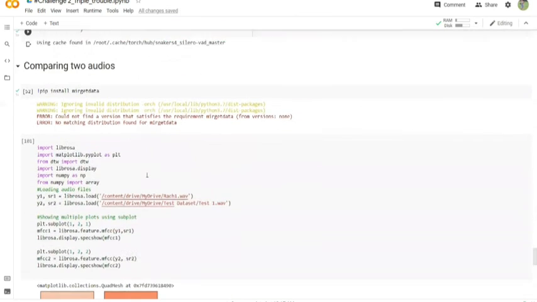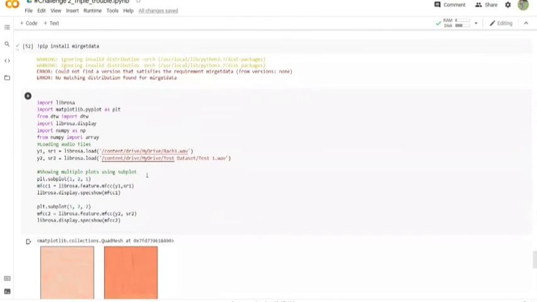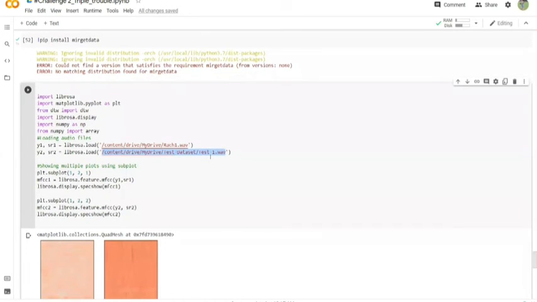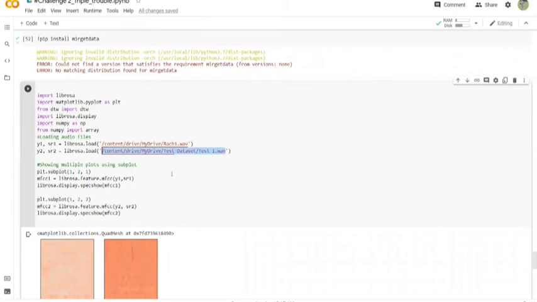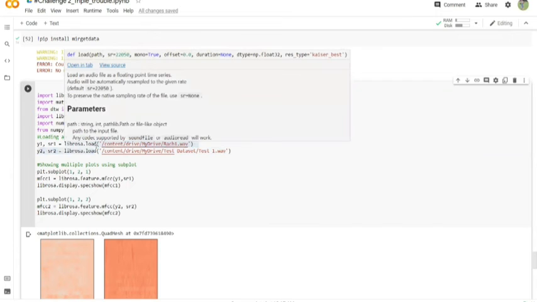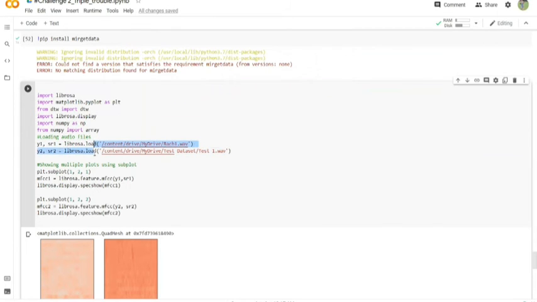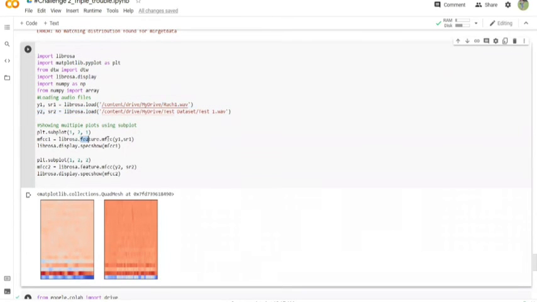Next, I've taken 2 audio sets. One is from Friends, which is Rachel. Her voice we have taken in one audio, and the other is a random audio from a movie, of a different character. We are taking the plots and measuring the frequency level, and using Librosa load we are loading the audio file here. And by the Librosa feature MFCC model, we are plotting all the plots of where the speaker is speaking. For each and every speaker, we'll have a particular graph developed.